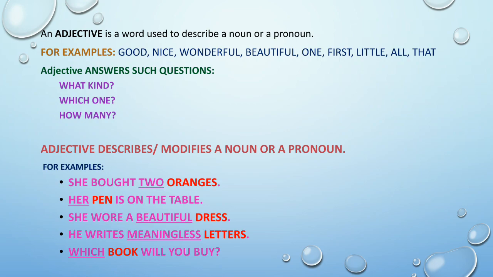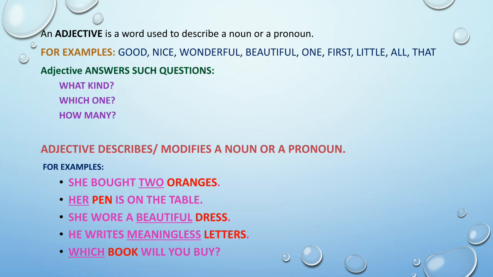These all are adjectives because these all are the words that we need to describe a noun or pronoun. Adjective answers such questions: what kind, which one, how many. It describes or modifies a noun or a pronoun.